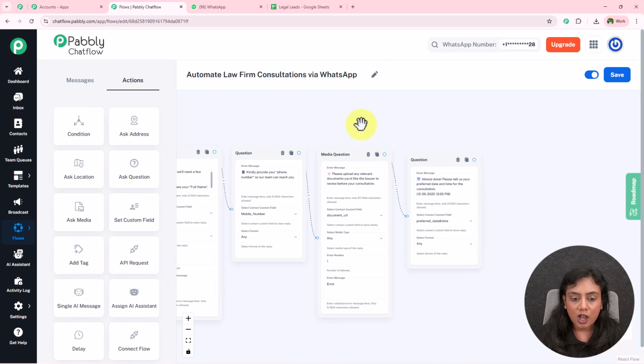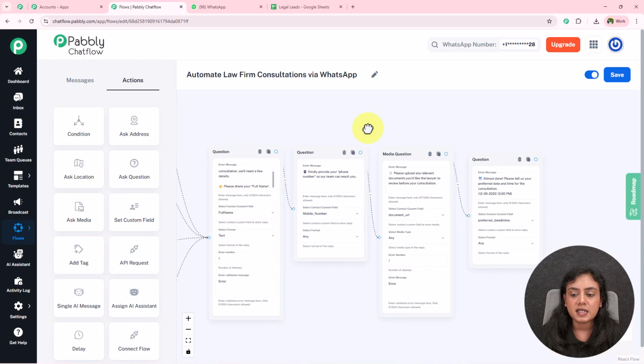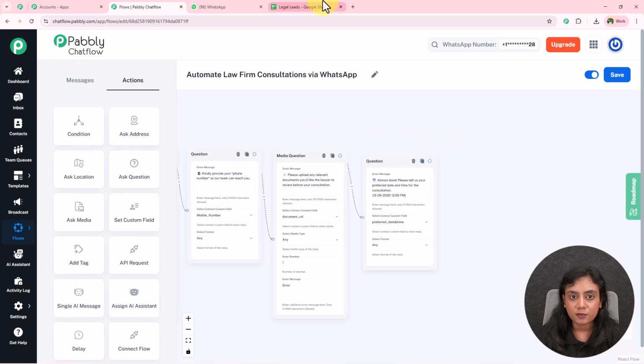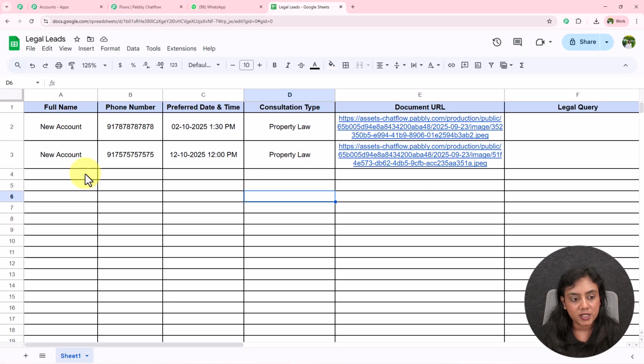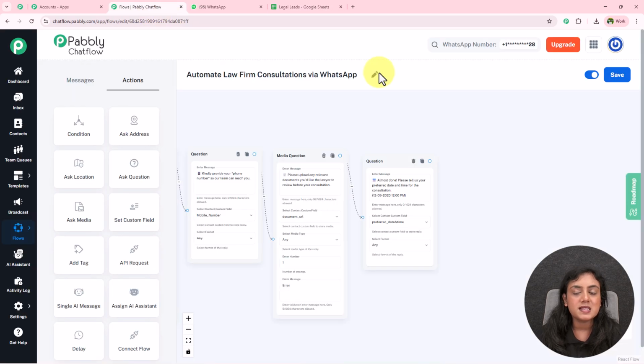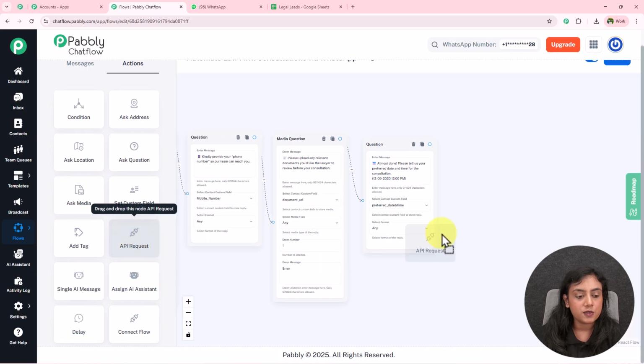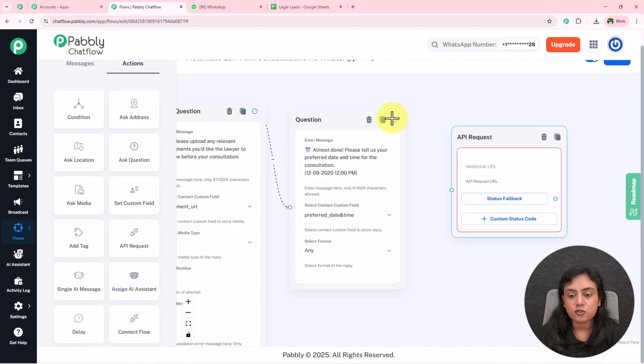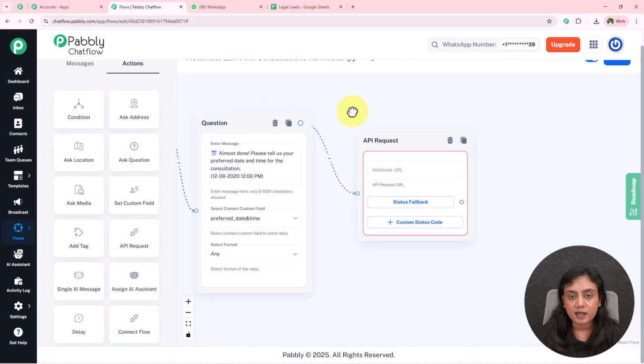Okay, now after collecting all the data, what I want is to send all this data that we have collected inside contact custom fields to my spreadsheet, to Google Sheets. For that, we have this amazing feature in Pabbly Chatflow. Over here in actions, you will find API request, drag it and drop it. Connect the last question that you want to send. Okay, then we have to enter a URL.